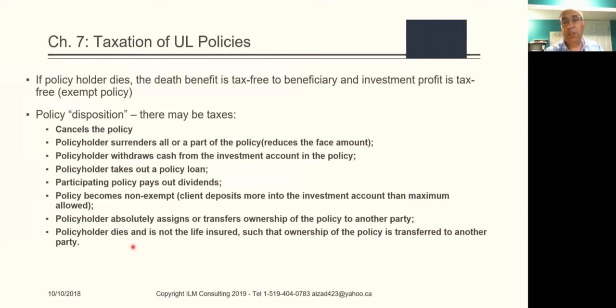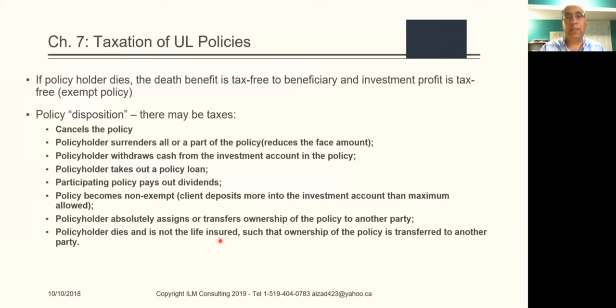Or the policyholder dies and is not the life insured. So for example, if a person takes out a life insurance policy on their wife, so if their spouse dies, the policyholder gets the money. That is a possible situation. And if that owner dies, now someone else needs to be the policyholder because this person died. Now the wife cannot be the policyholder. She's the annuitant. She's the person who needs to die in order for the money to be paid out.